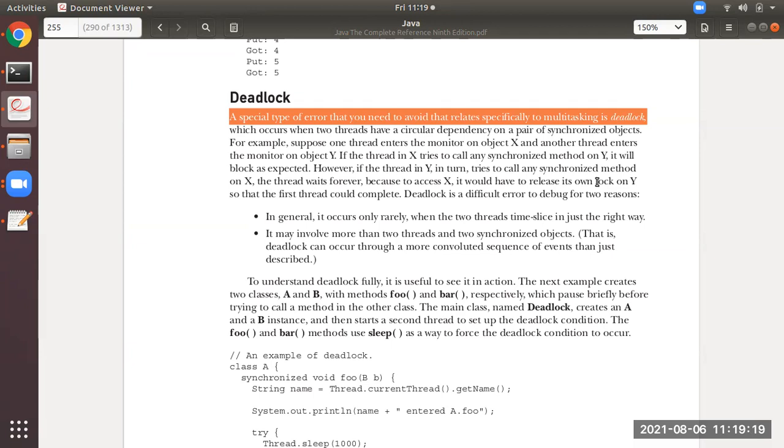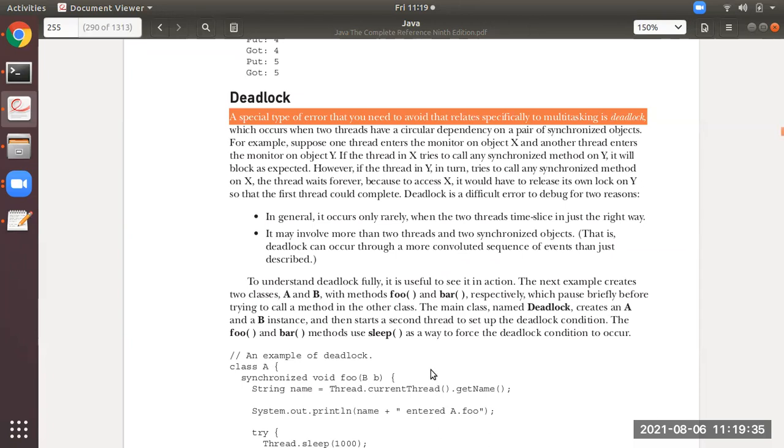That is, thread 1 needs thread 2's Y, thread 2 needs some methods from thread 1's X, but both of them are under synchronization. So both of them will wait. How much time will they wait? An infinite amount of time. So this is a deadlock.